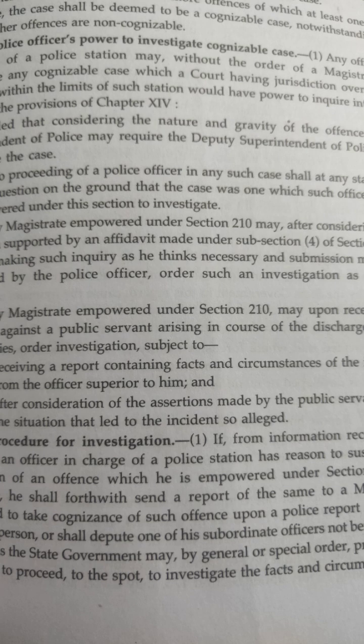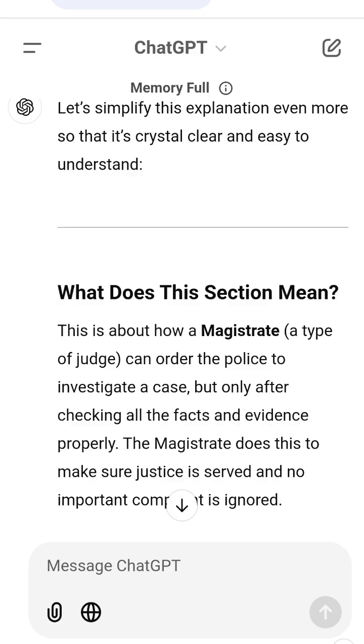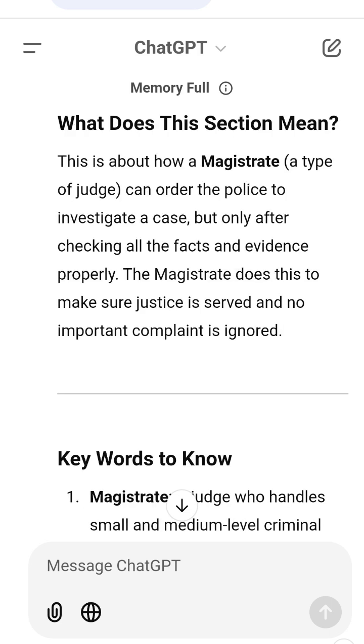2. Reject the application. If the application is weak, e.g. no proof, false claims, the magistrate can reject it. Why is this important? It ensures justice by giving people a way to get help if the police don't act. It prevents misuse by ensuring that complaints are checked before ordering an investigation.